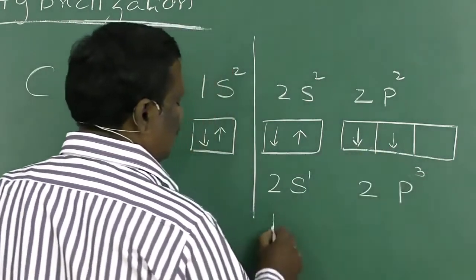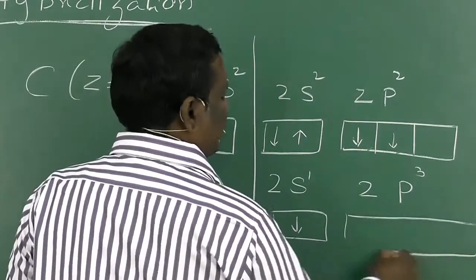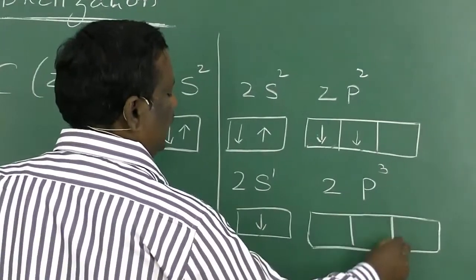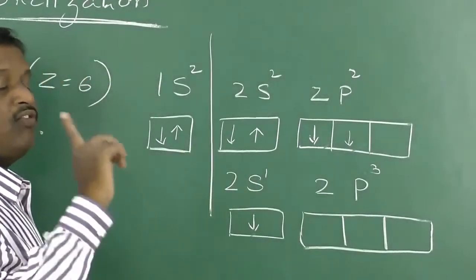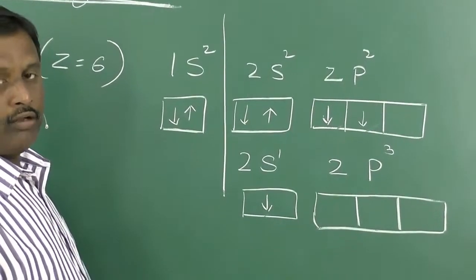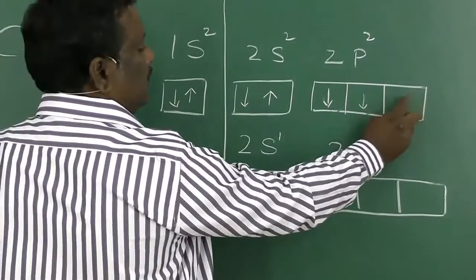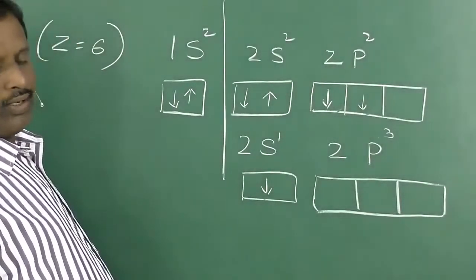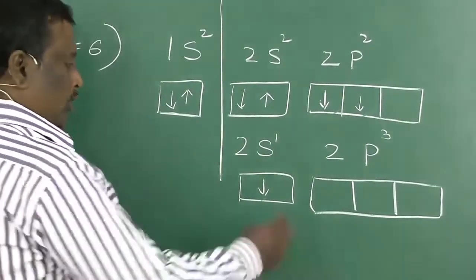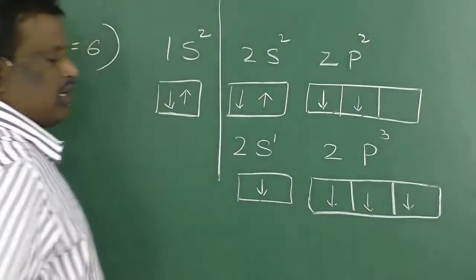This is against the normal rules of electronic configuration. This electronic configuration is possible only at the time of formation of bonds, not in all the other cases. In all the rest of the cases, the carbon electronic configuration is the ground state one. Now, we have 4 unpaired electrons in the valency shell of carbon.